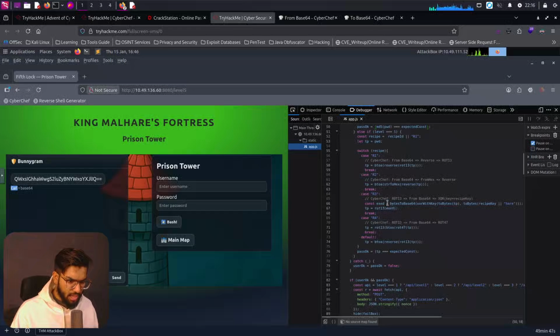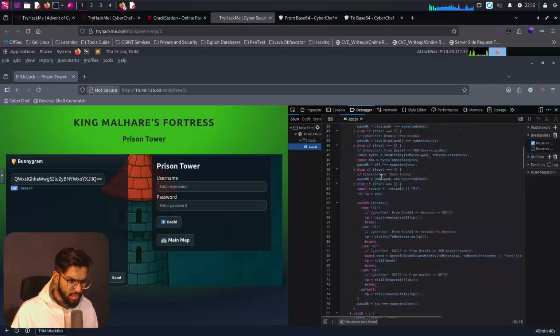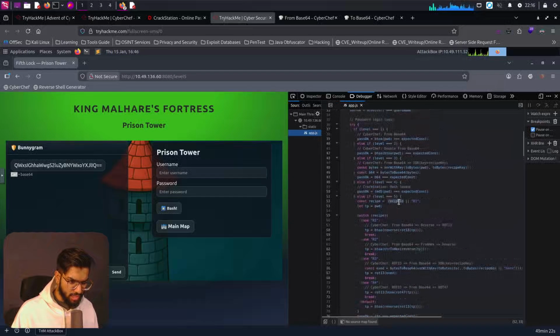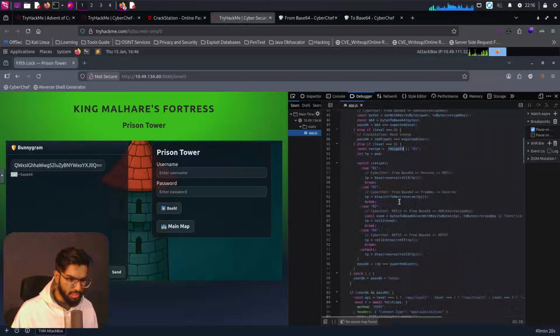Here it says for level 5, the constant recipe is equal to this, and let TP be equal to the password. So it is taking the recipe required to the recipe ID and R1. I guess this constant is defined somewhere, but I'm not interested in verifying where.